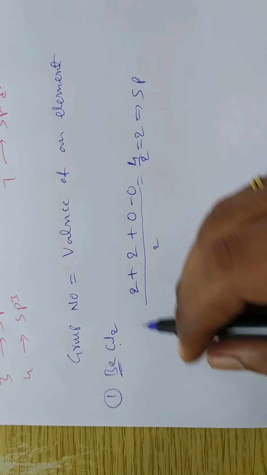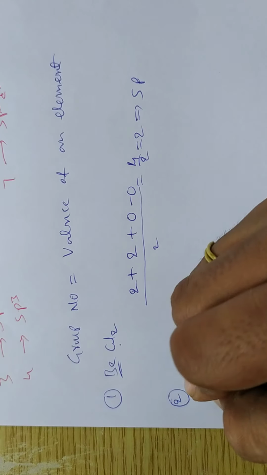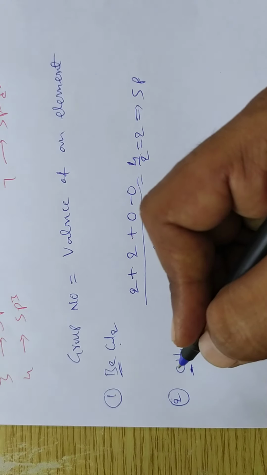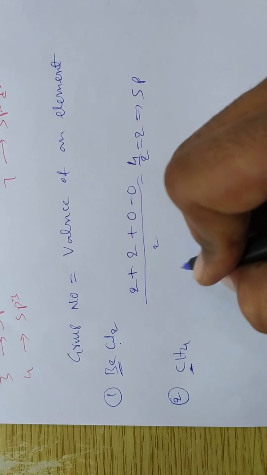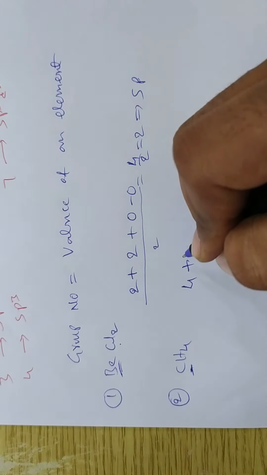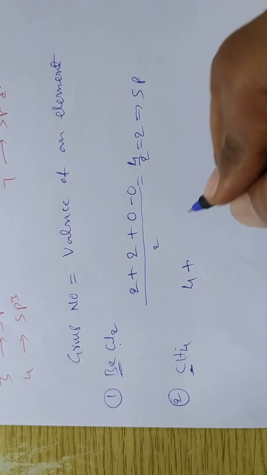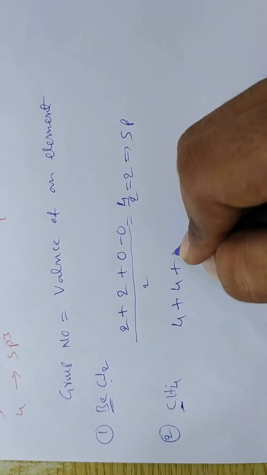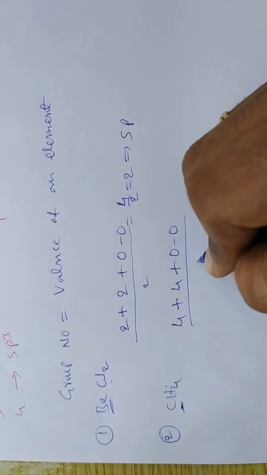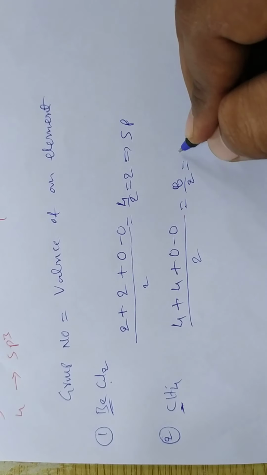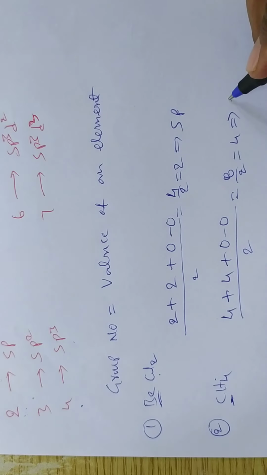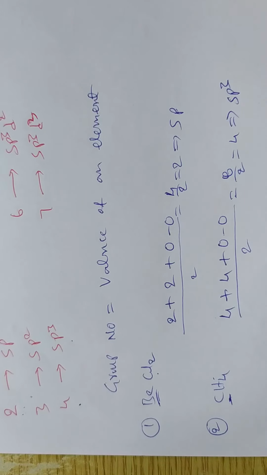Similarly, I am going to do another example, CH4. The central atom is carbon. Its group number is 4, so its valence is 4. Monovalent atom is hydrogen, 4 in number. Is there any anion or cation? No, so 0 by 2. Then 8 by 2 is 4. Whenever 4 is coming, the hybridization is sp3. These are neutral molecules.